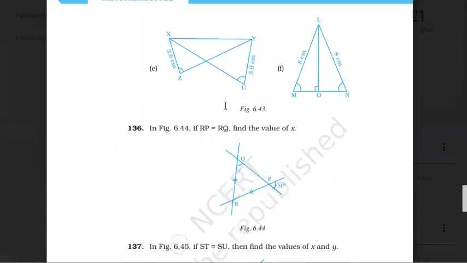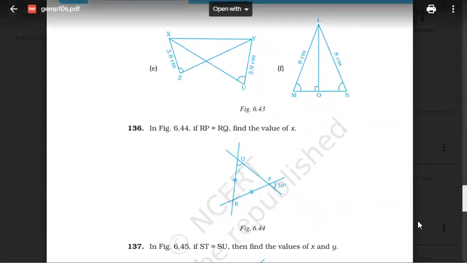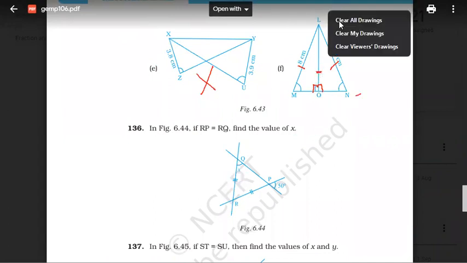E and F, tell me. Yes, Devika. So see, in this one, not possible. In this one, hypotenuse equal, yes. 90 degree, yes. This, so yes.